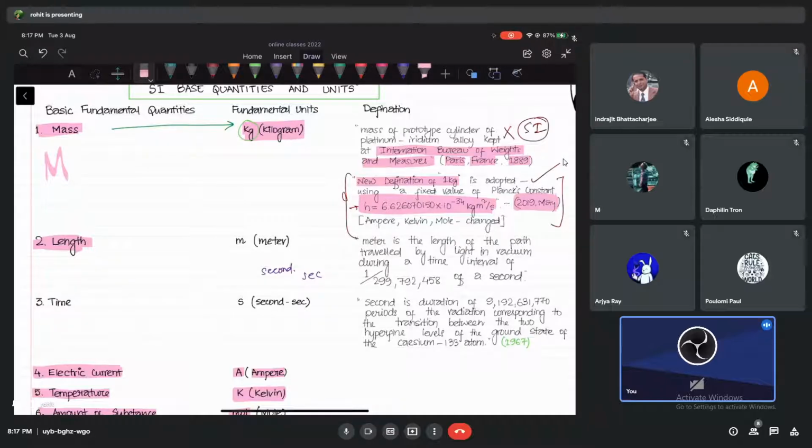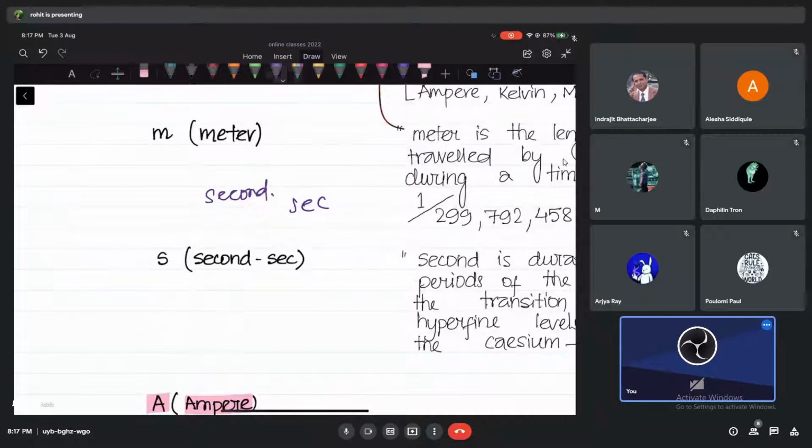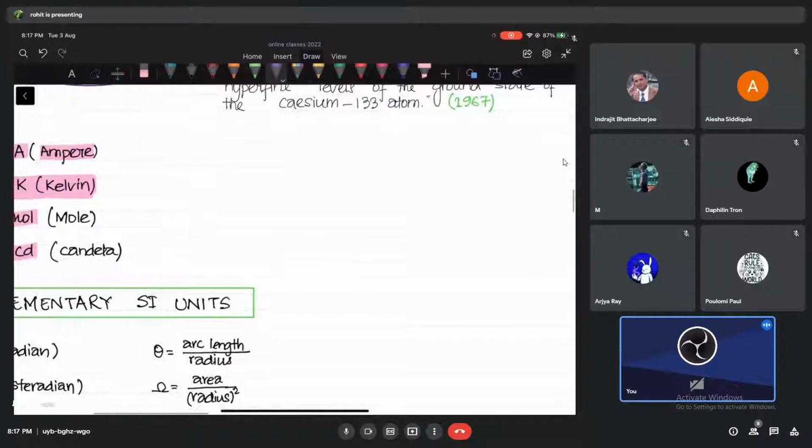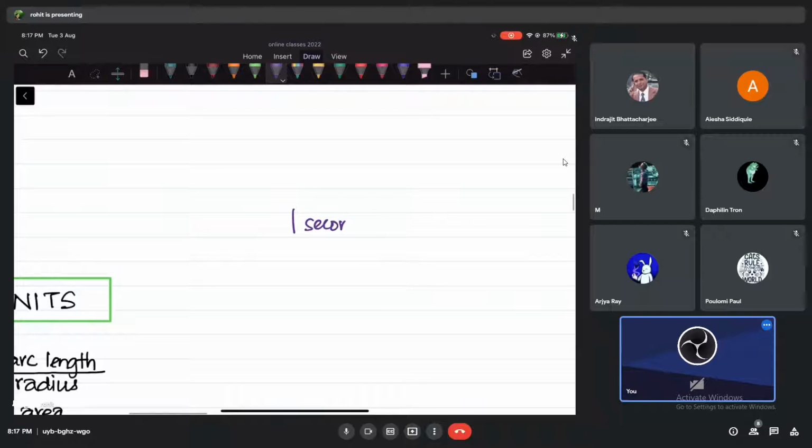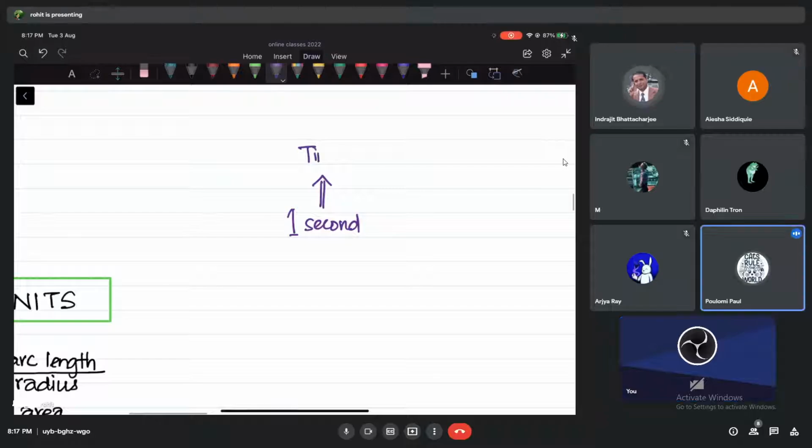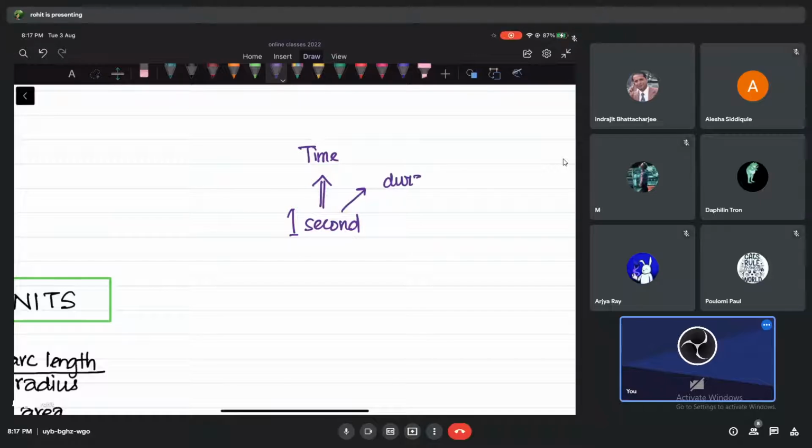So, what is 1 second? First of all, let me just ask you simply, what is 1 second, guys? It is a measurement of which quantity? It's a measurement of time. And what is this 1 second actually? It is a duration between two events. Time is always a duration between two events. Length is always a gap between 2 points. This is event number 1, event number 2. The duration between these two events, we call it time.